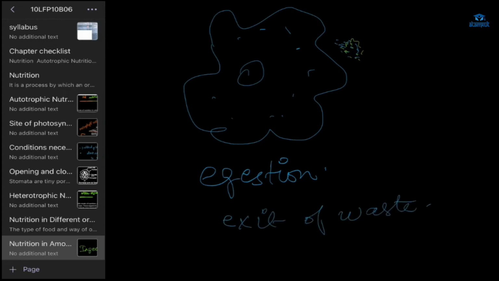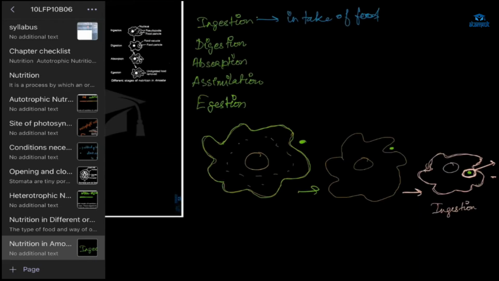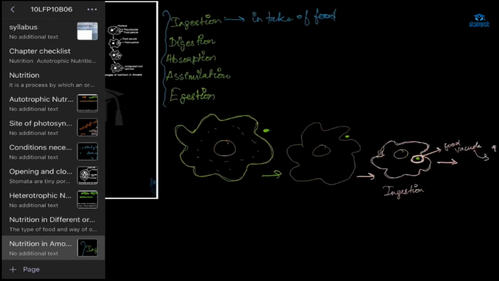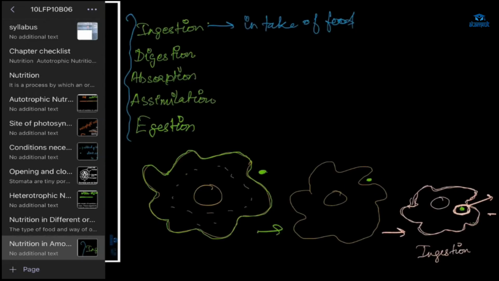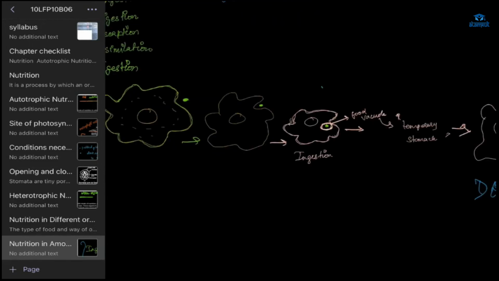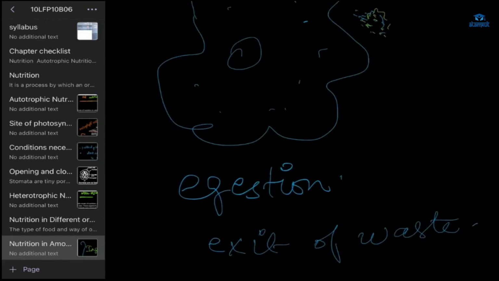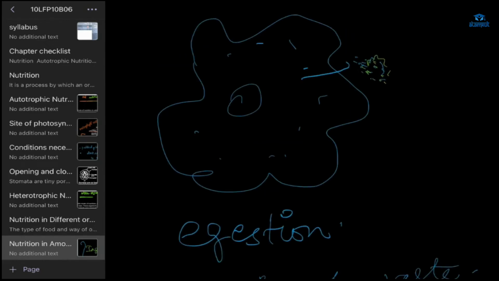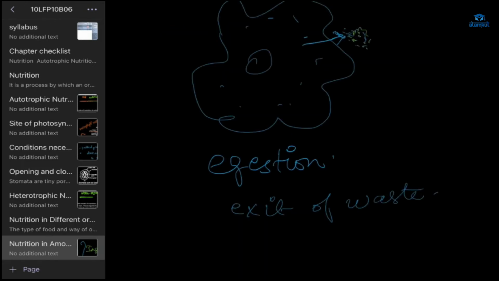Now all these are the steps, the processes that occur in amoeba. These are all the process of nutrition in amoeba. Can you repeat the last one? What will happen here is waste material will get out of the amoeba cell, and this is called egestion.